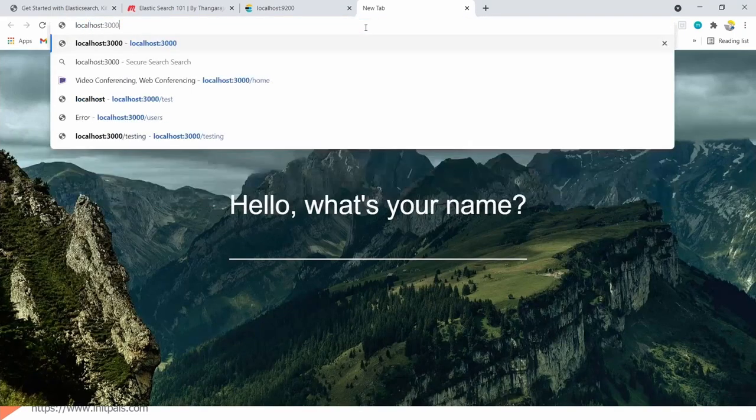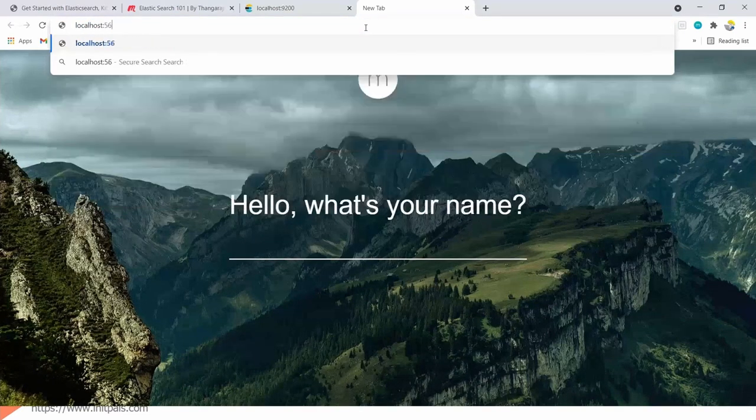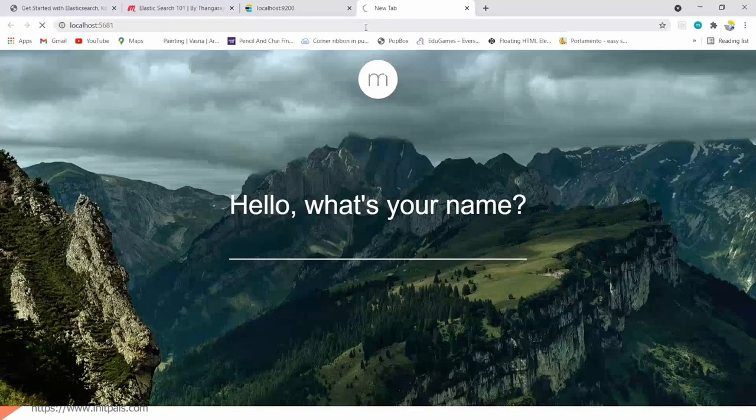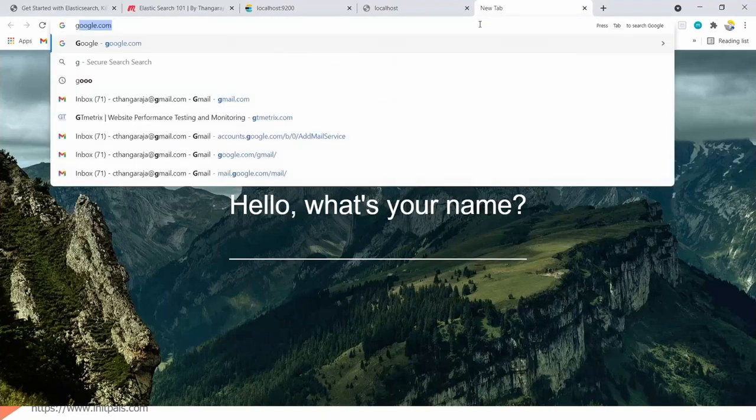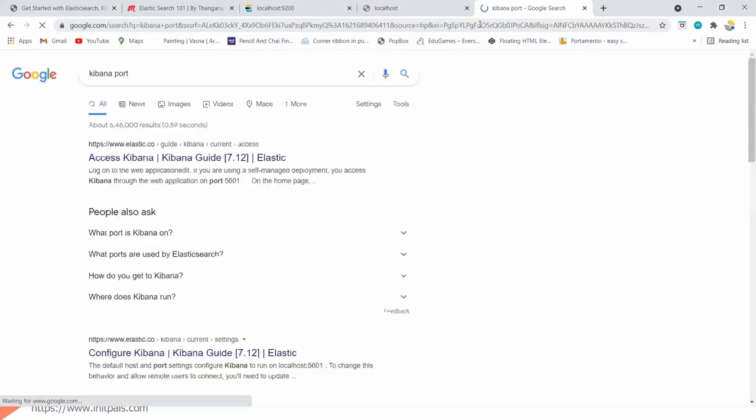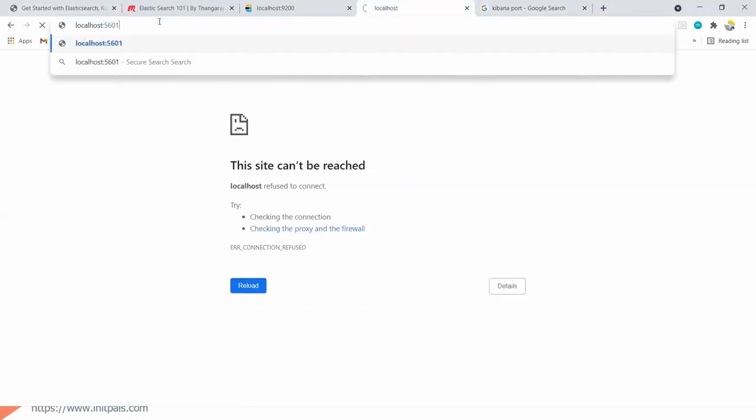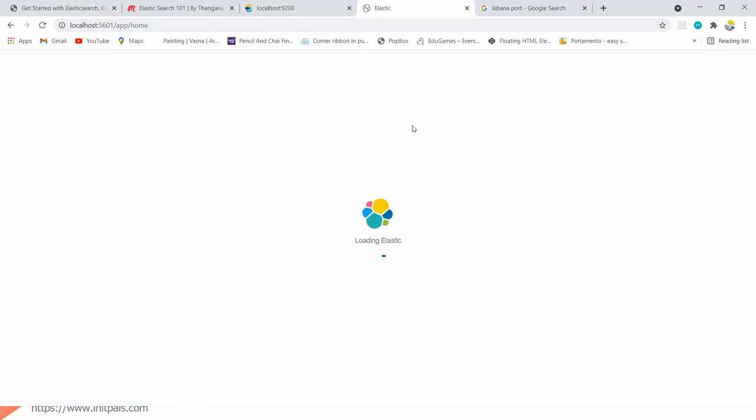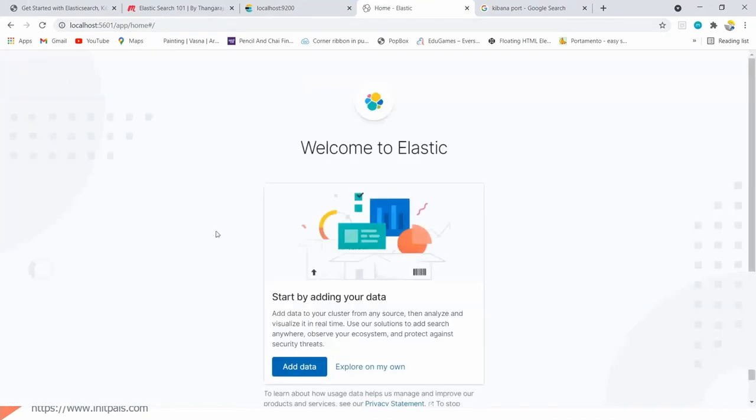So let's go and see Kibana. Kibana runs on port 5601. Sorry, let me verify. 5601. Okay, so Kibana is also running.